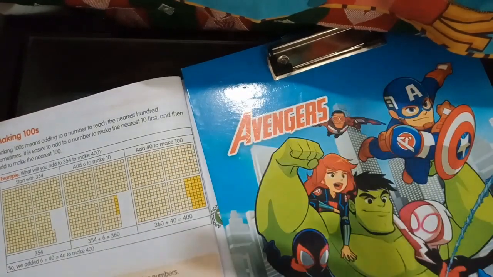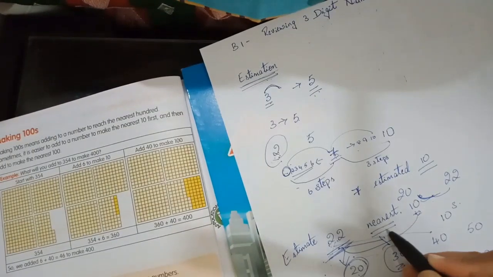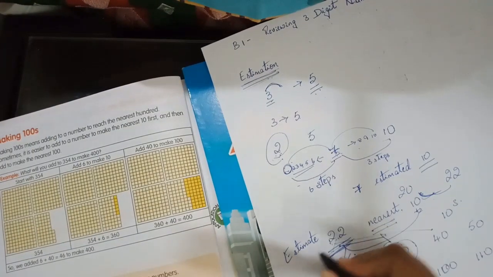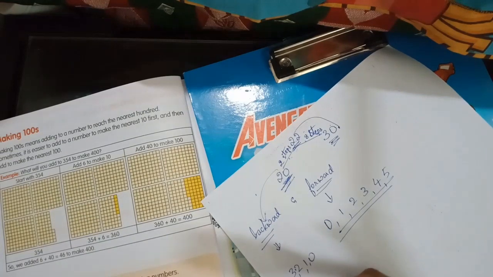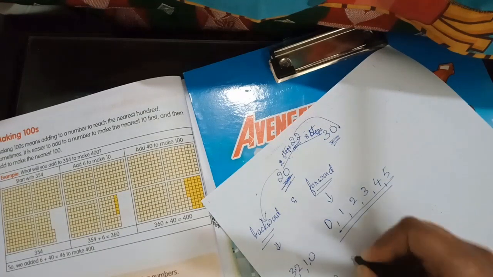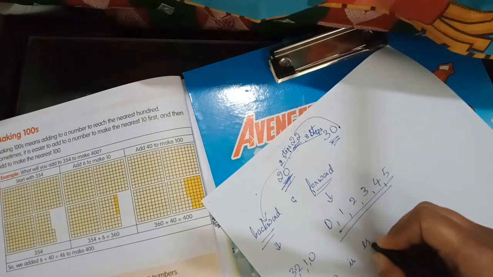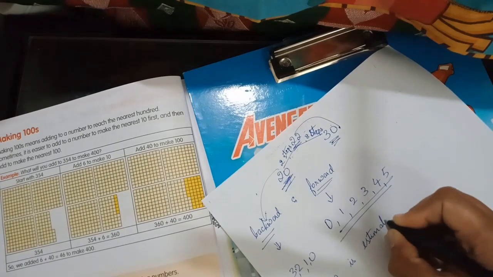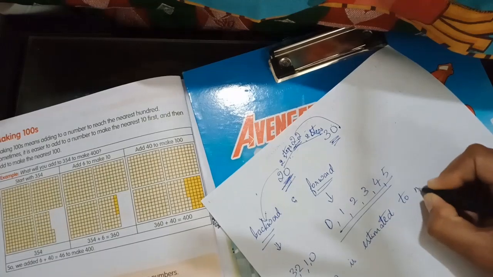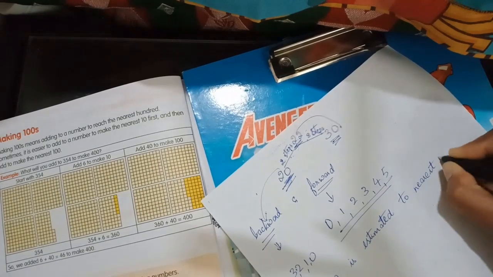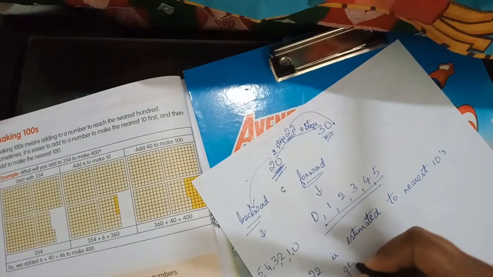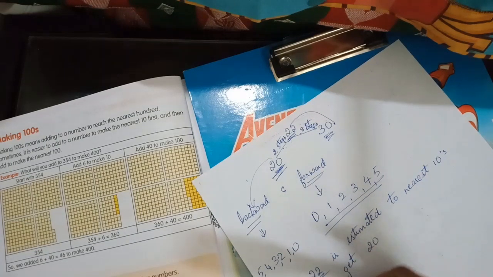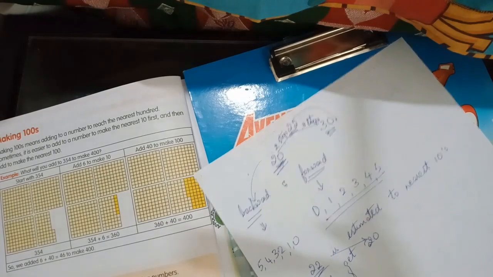So when I ask you to estimate 22 to nearest tens, you have to write the estimation in a sentence. When 22 is estimated to tens, what do we get? We get 20. 22 is estimated as 20.